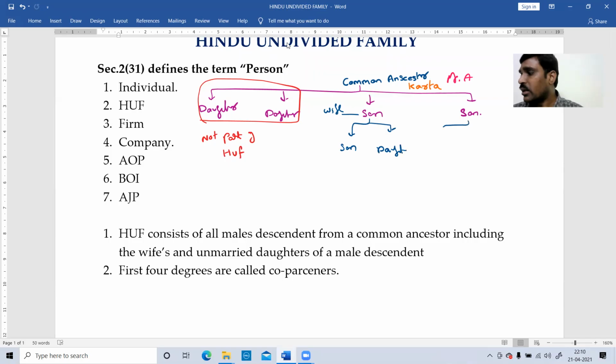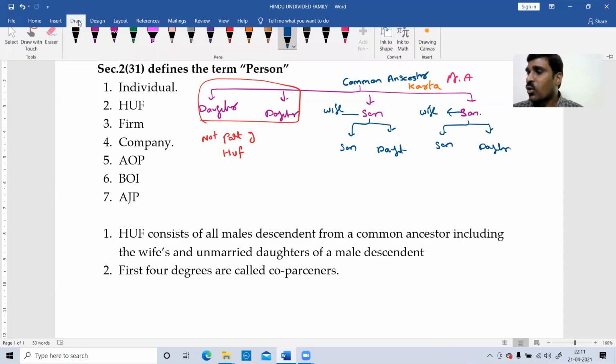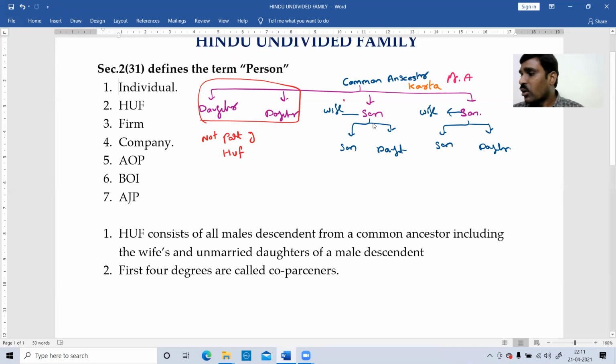Similarly, the other son also may have a wife, and daughters. These are also part of the family.